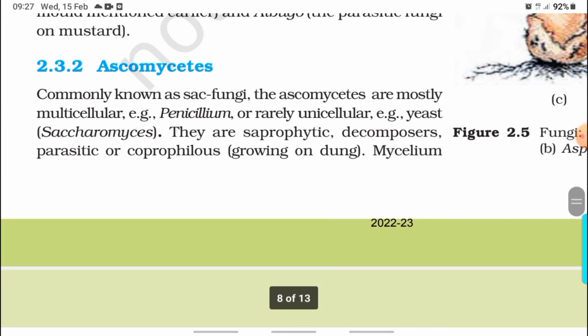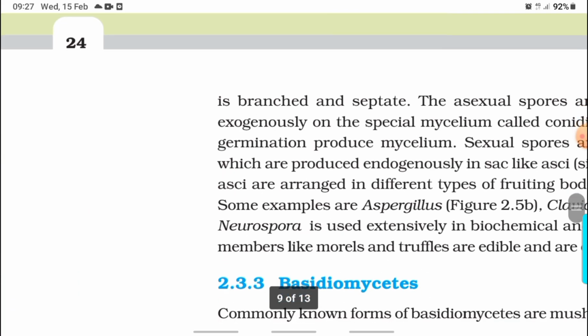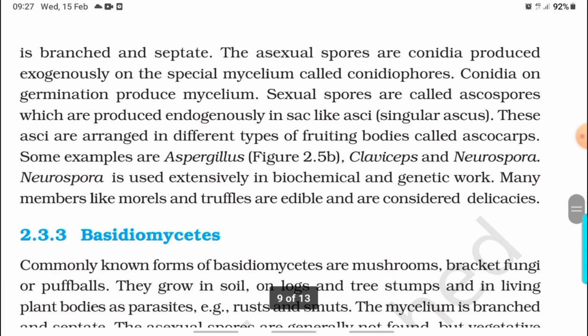Ascomycetes, commonly known as sac fungi. The ascomycetes are mostly multicellular, for example Penicillium, or rarely unicellular, for example yeast or Saccharomyces. They are saprophytic decomposers, parasitic, or coprophilous, growing on dung. Mycelium is branched and septate. The asexual spores are conidia, produced exogenously on the special mycelium called conidiophores. Conidia on germination produce mycelium.